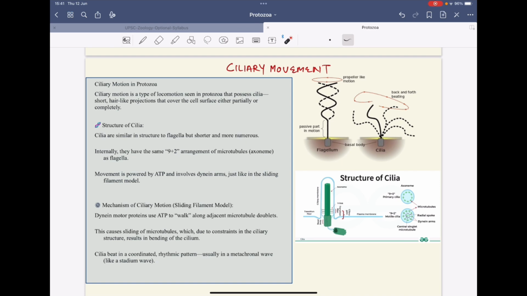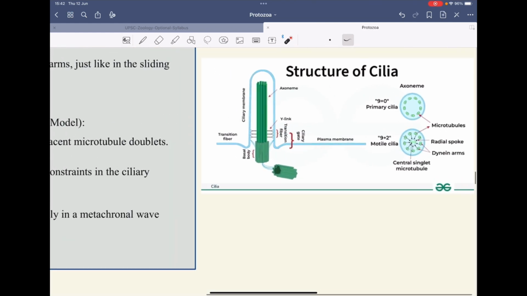Then we have ciliary movement. Cilia are similar structures to flagella, but in the case of cilia, the height of the cilium is shorter than the flagella. So cilia are short, hair-like projections. They cover the cell surface entirely or partially. Here you can see this is a cilium. This is a flagellum. Flagellum is longer compared to cilia.